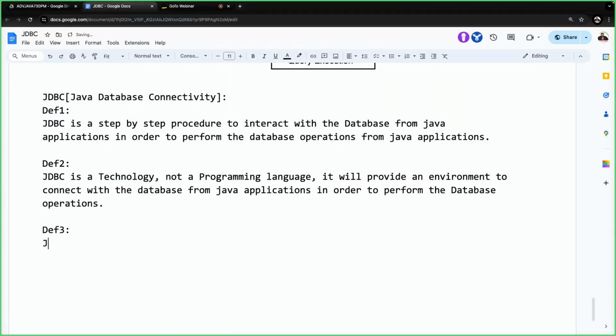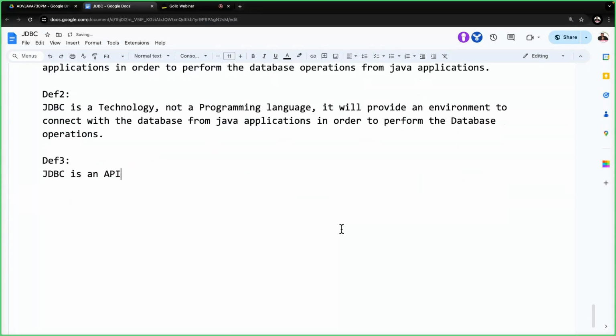Right, sir. Next one is definition 3. Observe carefully. JDBC is an API. What is the meaning of this API? Application programming interface. JDBC is an API, or a collection of classes and interfaces.